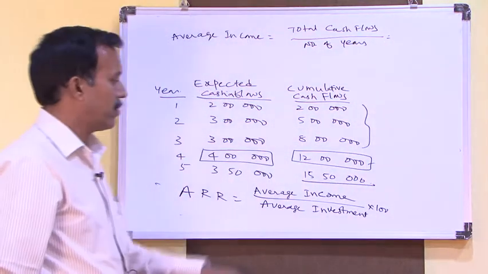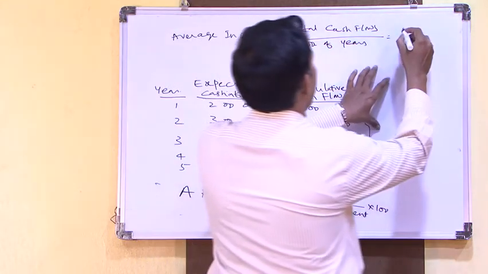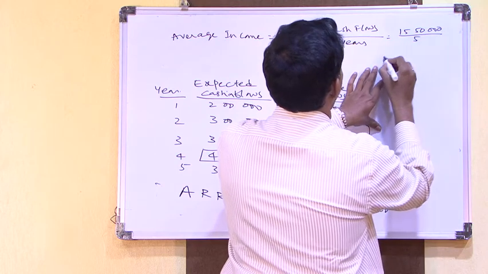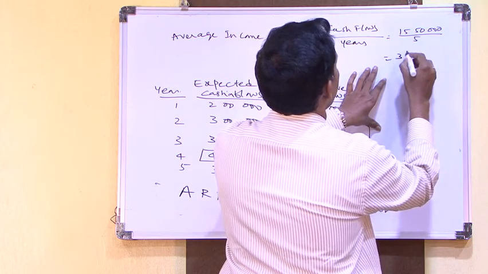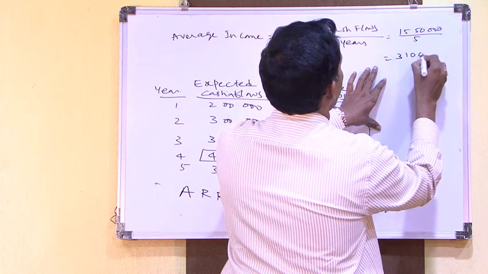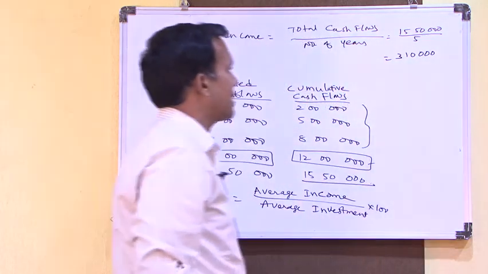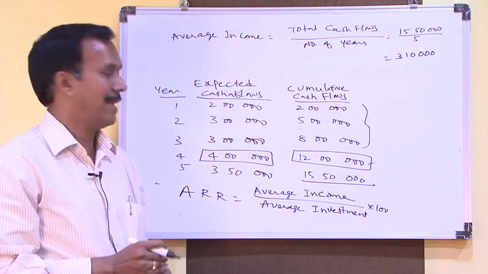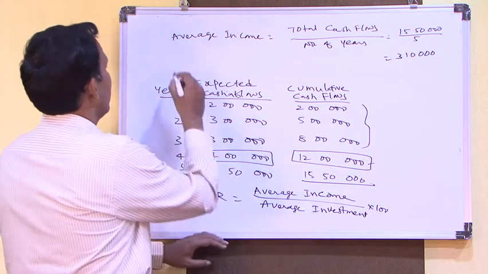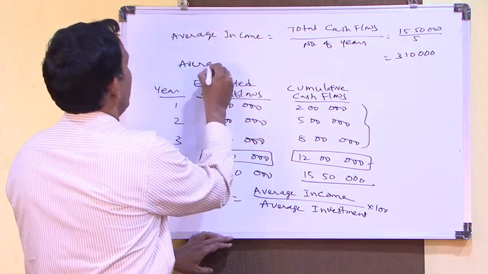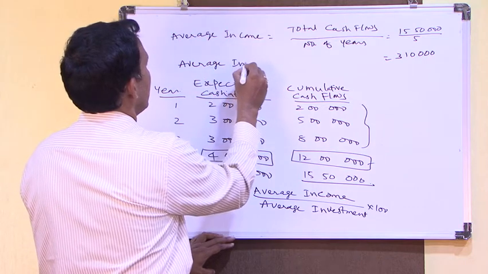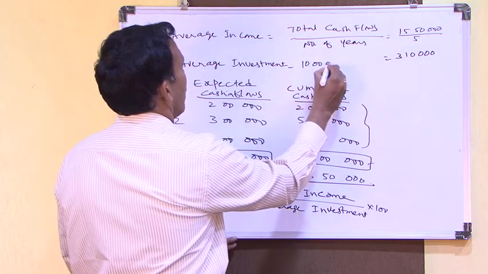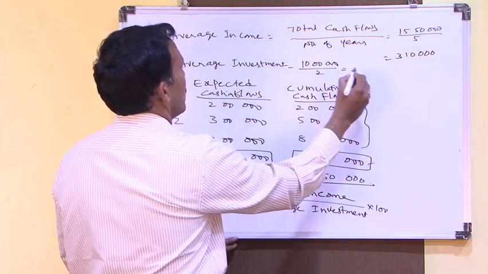So total cash flows are 15 lakhs 50,000 by 5, that is 3 lakhs 10,000 is average cash flow, average income. So what is investment? The average investment, we consider 10 lakhs by 2, that is 5 lakhs.